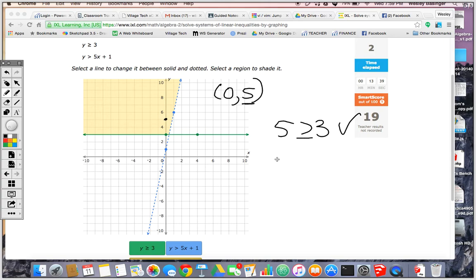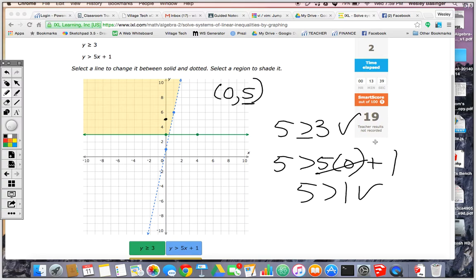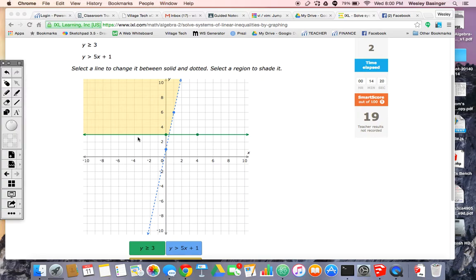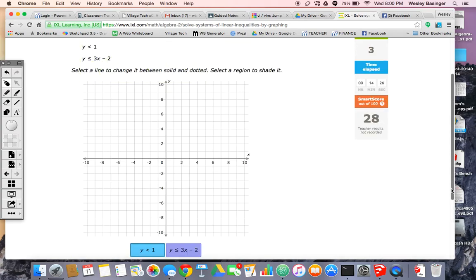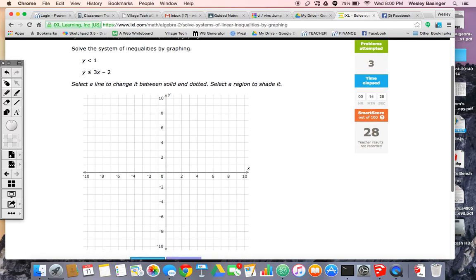Is it true that 5 is greater than 5 times 0, since x equals 0, plus 1? Yeah, because that's going to be 5 greater than 1, which checks. Alright, so I think I'm looking pretty good for this one as well. Let's see if I got this one. Alright, let's try one more. If you feel like you got it, you can go. If you want to see me work one more, just watch this.